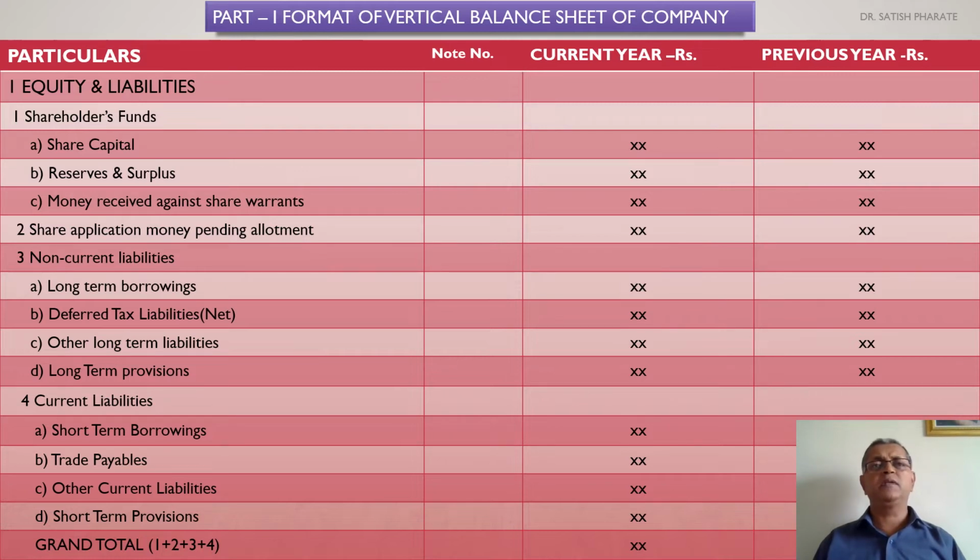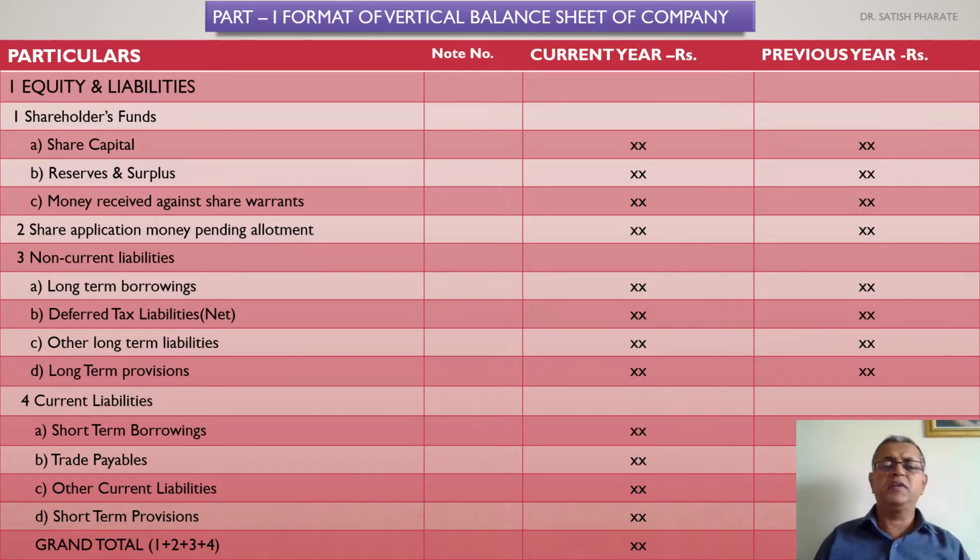Say for example, income tax for financial year 2019-20 is payable on 30th September 2020. That means within 6 months from the end of the financial year we have to pay the income tax, and that kind of provision is called a short-term provision. Or say salaries and wages for the month of March 2020 are payable in April 2020. That means that 1 month's provision made in the balance sheet is called short-term provisions. Therefore, in totality, these are the current liabilities.